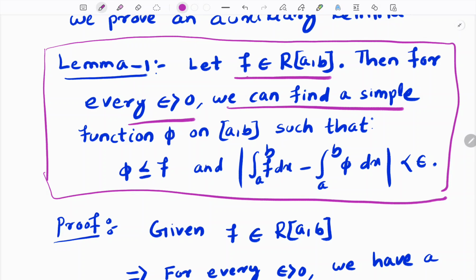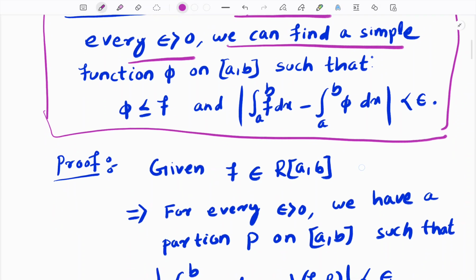Simple functions are nothing but step functions, and the definition of a simple function is that its range set is finite. Simple functions can be written in this way: summation a_i times the characteristic function of A_i, meaning on the set A_i it takes a fixed real value a_i.